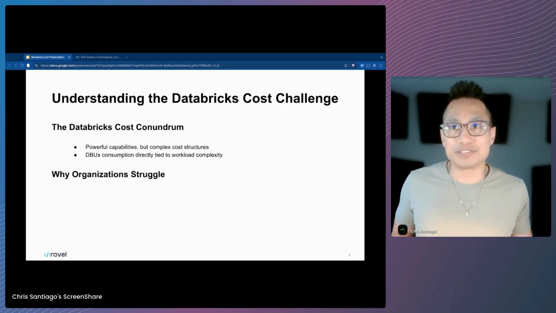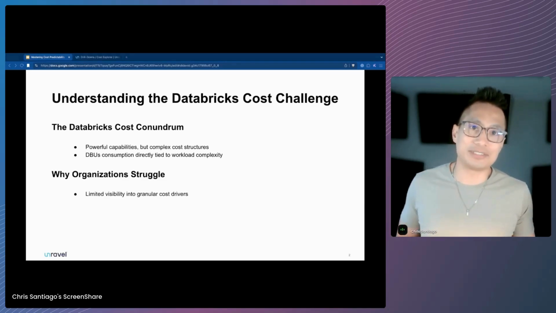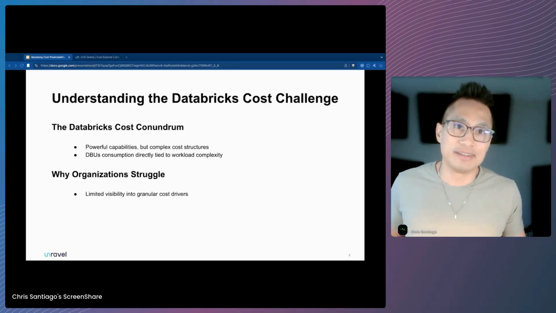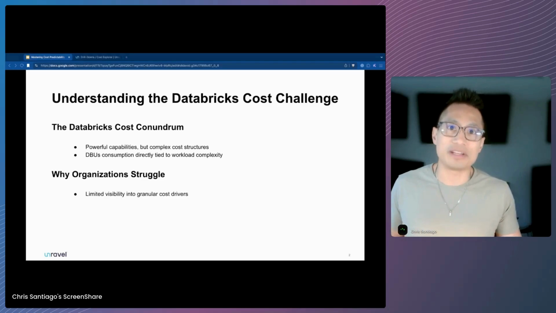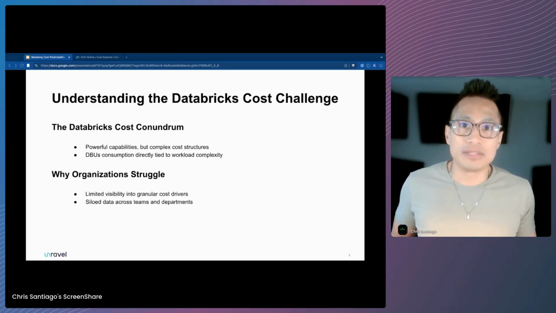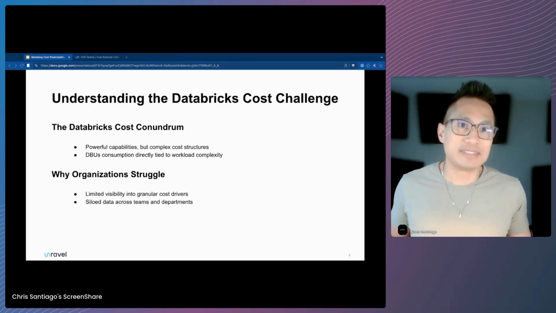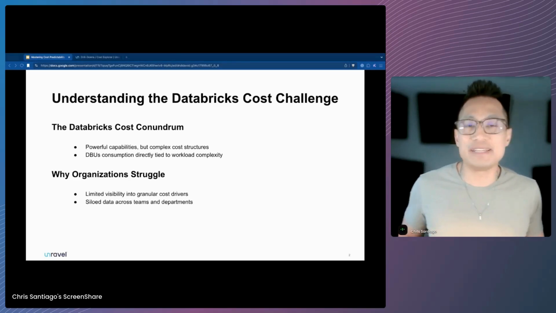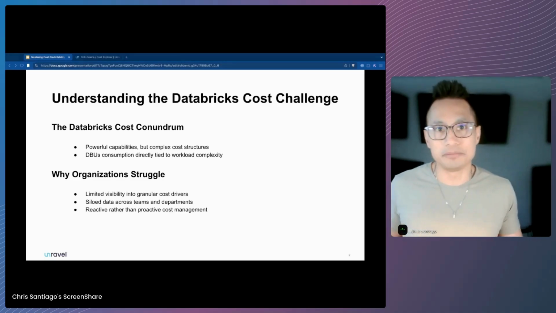Now, why do organizations struggle with cost? One of the biggest challenges organizations face is the lack of granular visibility into what is driving up costs within their Databricks environment. This issue is often compounded by data silos, with teams often operating independently, leading to fragmented cost tracking and reporting.